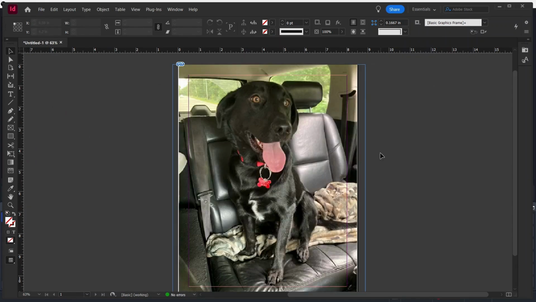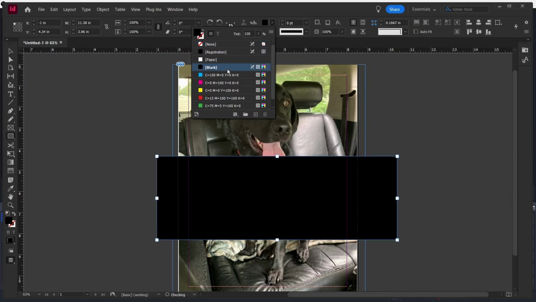Once you've gone ahead and placed your photo, your second step is to create a colored box. Go to your side menu and then select the rectangle tool. I'm going to create a simple banner. Now make sure to color this box. I'm choosing the color black.